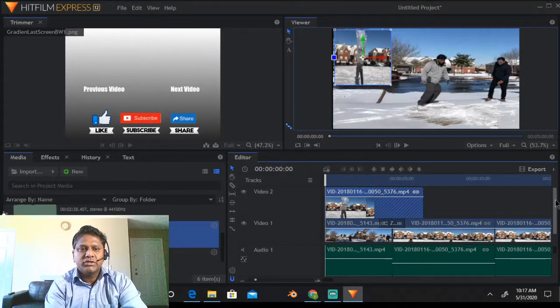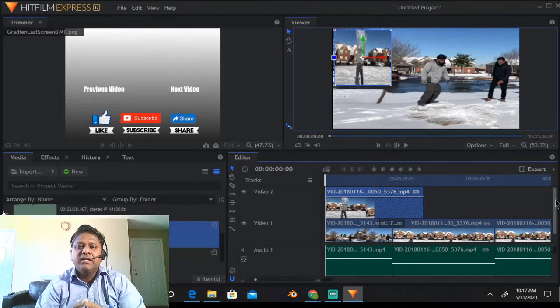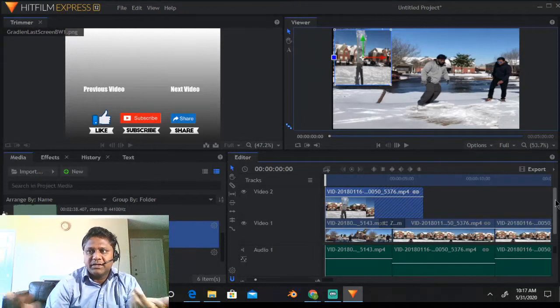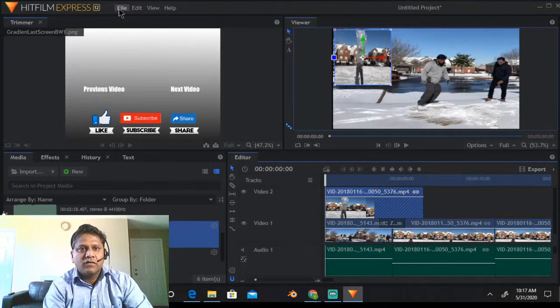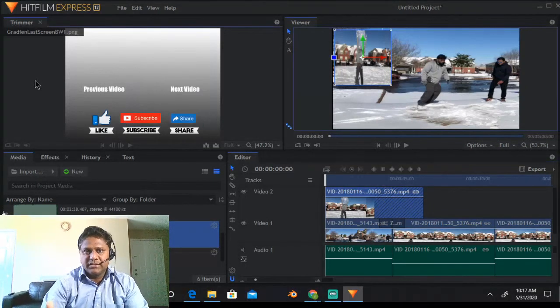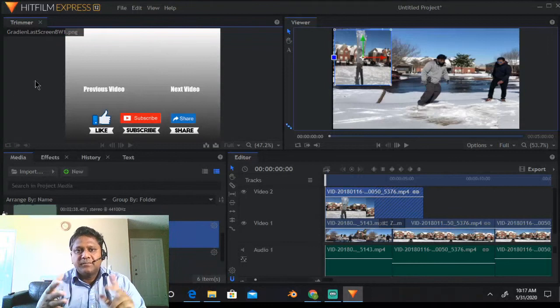The next step I'm going to show is how to export this video so that all the changes, all the additions that you have done get saved into a single file, right? At this point of time, it is in multiple layers, multiple different kinds of files. One more thing, don't forget to keep saving with Control S or File Save, because in HitFilm, as Sunil said, if we add too many videos and audios, sometimes it may crash and you may lose your work. HitFilm itself has some inbuilt saving features, but it's always advisable to save your work every time you do something new. Just keep on saving it.